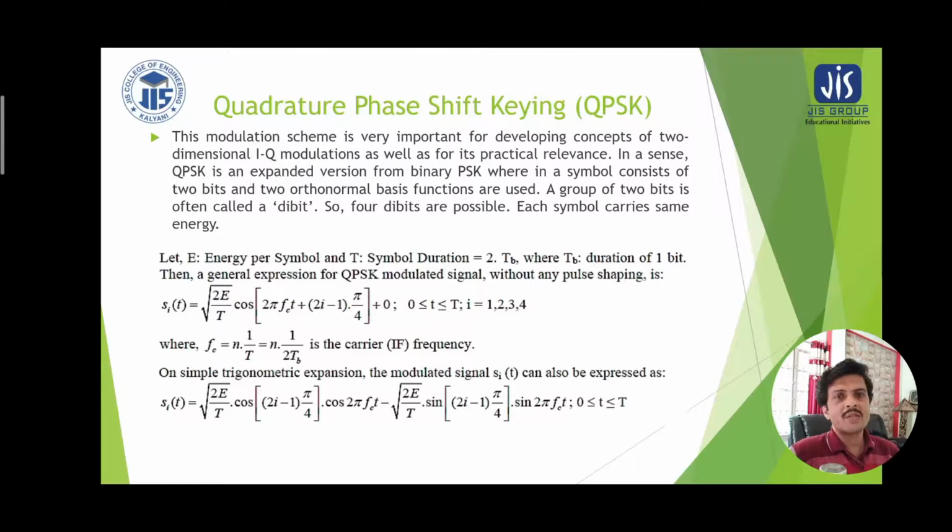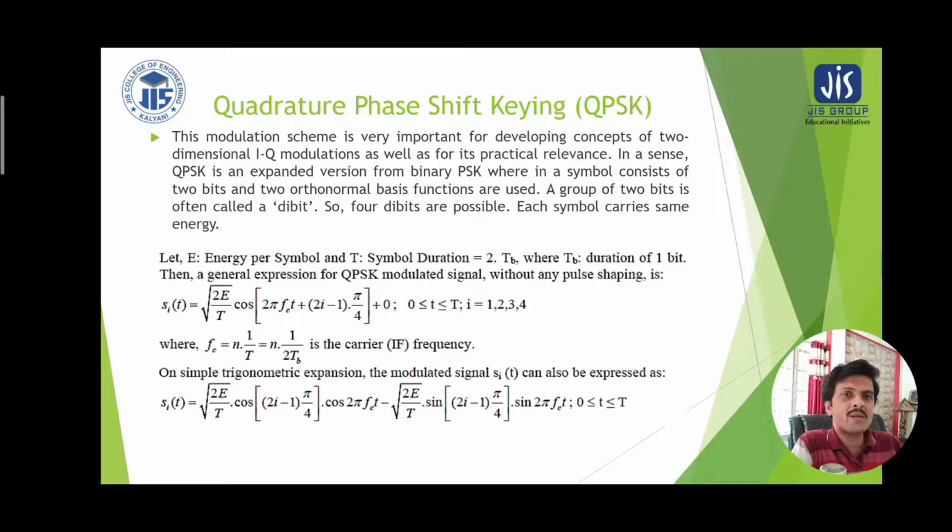A general expression of a QPSK modulated signal without any pulse shaping can be represented as s_i(t) = square root of 2E by T cos(2 pi fc t + (2i minus 1) pi by 4). This is valid for the time limited by the symbol duration, for 4 symbols.